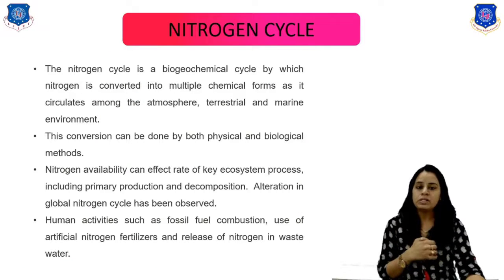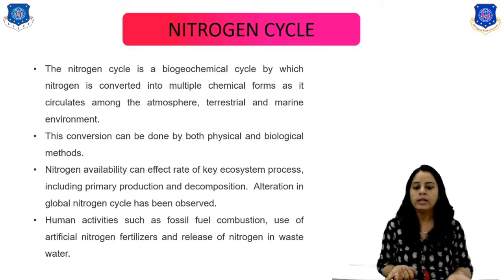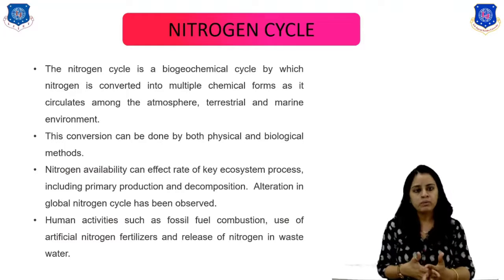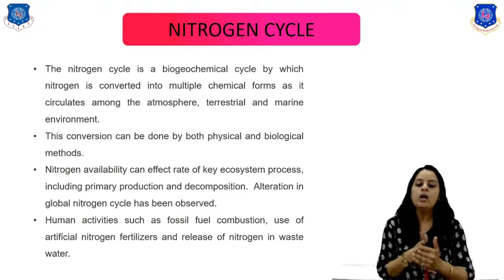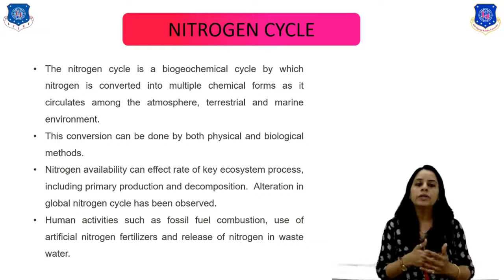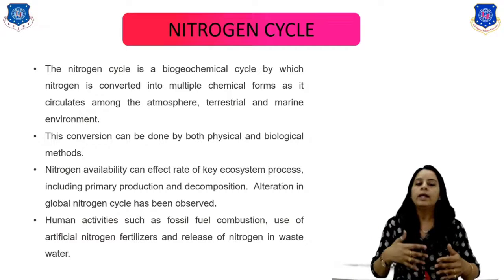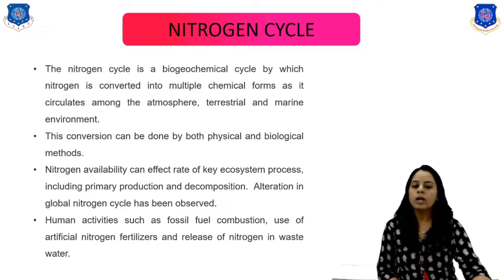Okay, the next one is the nitrogen cycle. We know that it is a biogeochemical cycle, right? And nitrogen is converted into multiple forms like nitrites, nitrates, ammonia, ammonium, etc. So nitrogen availability can affect the rate of ecosystem processes, right? And human activities such as fossil fuel combustion and the use of artificial nitrogen fertilizers release nitrogen into the wastewater, right?